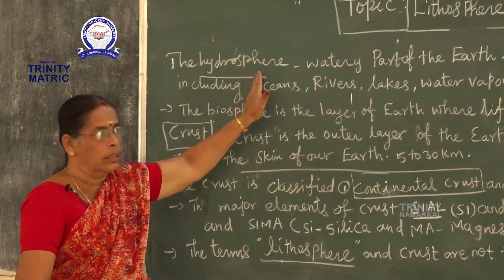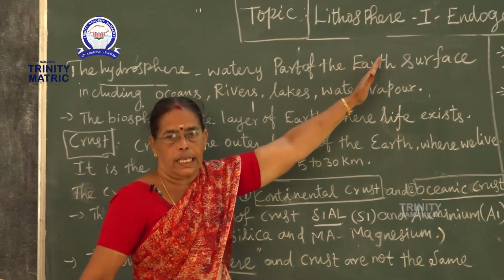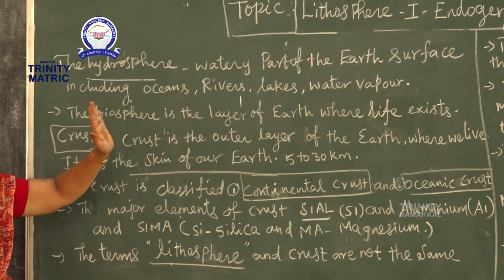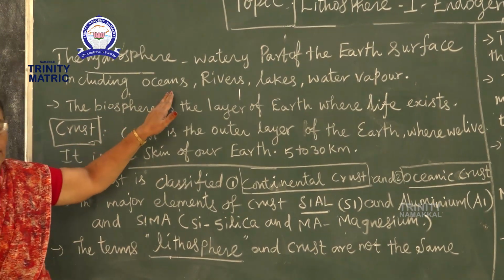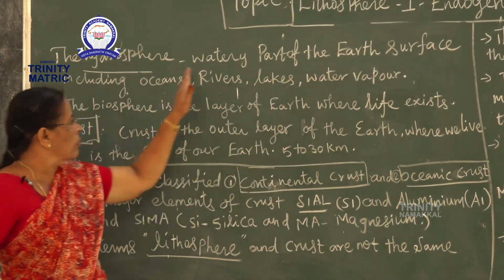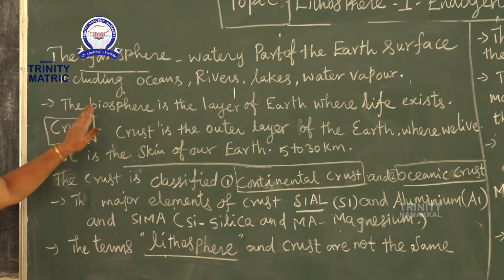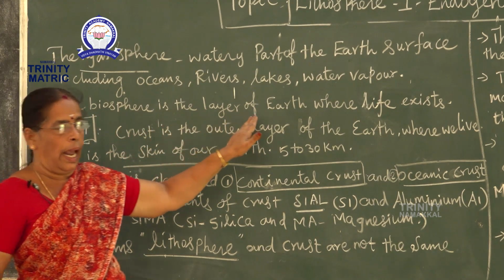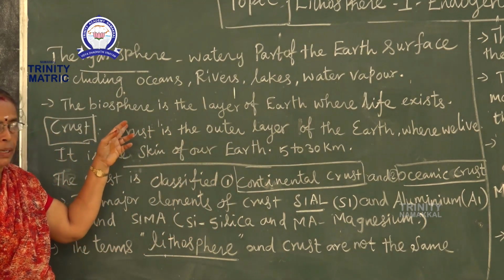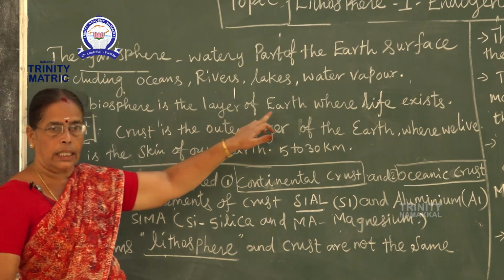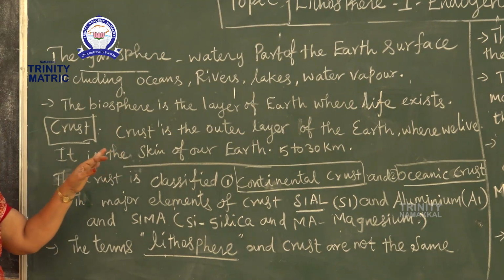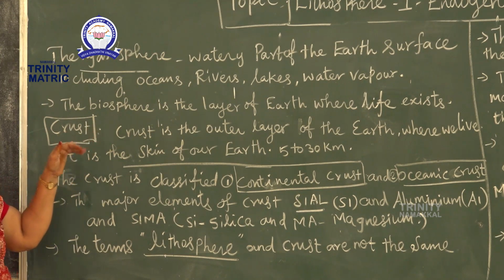The hydrosphere is the water part of the earth's surface, the water bodies, for example, the oceans, rivers, lakes, water vapor. And again, the biosphere is the layer of the earth where life exists. It is very important compared to the other spheres.